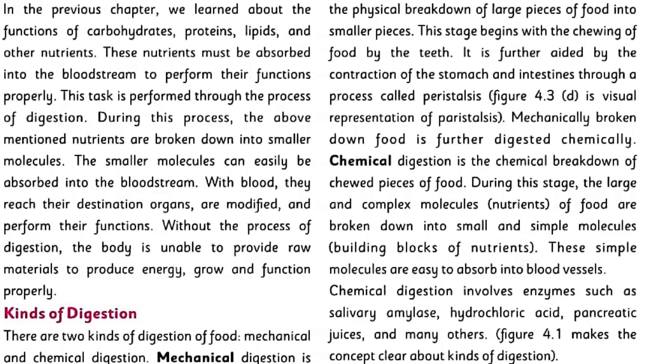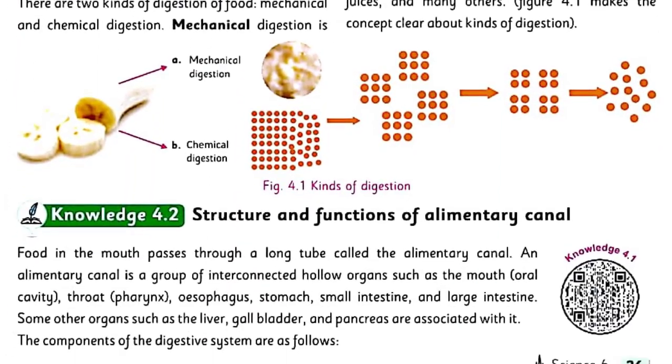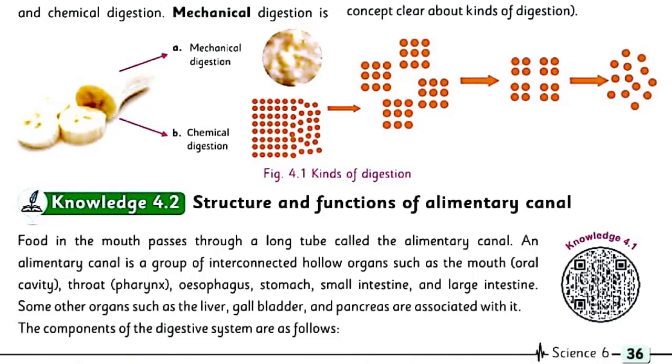These simple molecules are easy to absorb into blood vessels. Chemical digestion involves enzymes such as salivary amylase, hydrochloric acid, pancreatic juices, and many others. Figure 4.1 Kinds of digestion.